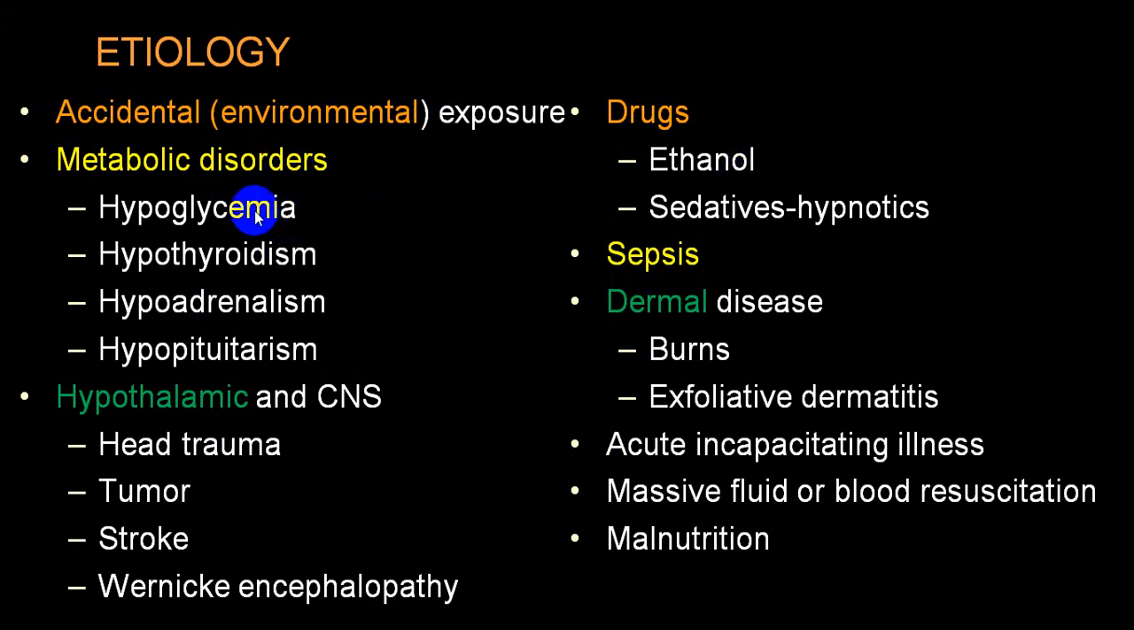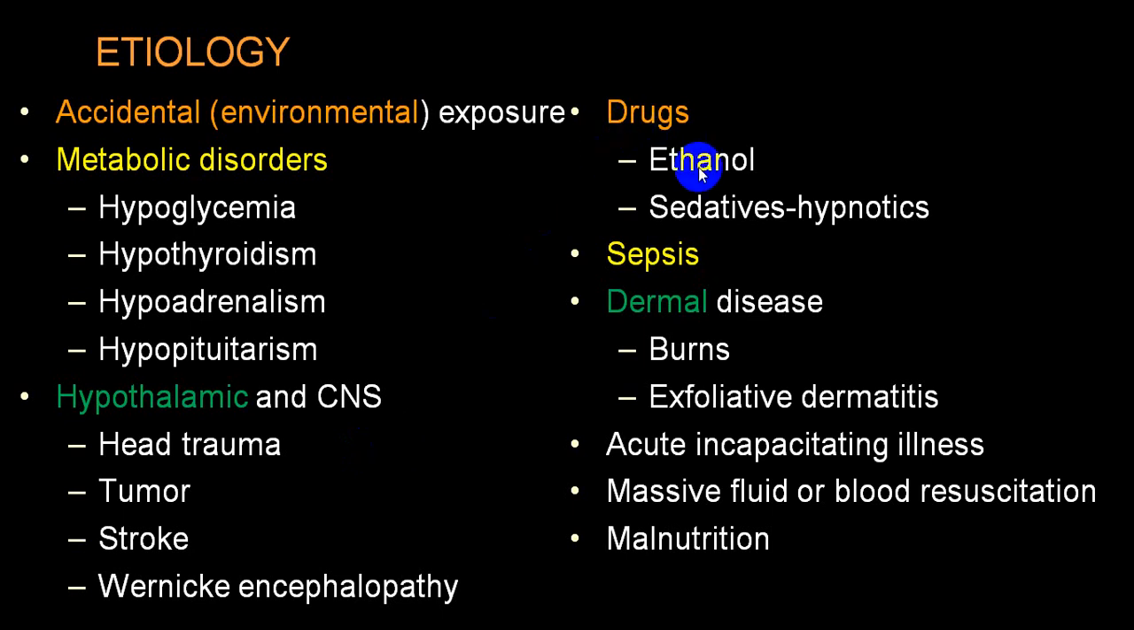Some of the metabolic disorders: hypoglycemia, hypothyroidism, hypoadrenalism, hypopituitarism. You can see all are hypo. I am repeating again: hypoglycemia, hypothyroidism, hypoadrenalism, and hypopituitarism can all end up with hypothermia. As far as CNS conditions are concerned, severe brain injury, or head injury, occasionally tumor, stroke, and encephalopathy. Head injury comes topmost on the list, particularly if there is damage to the thermoregulatory center.